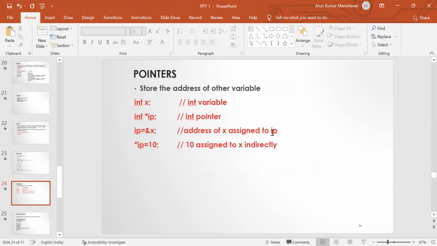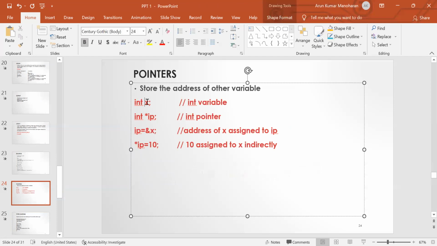And the next one is a pointer. So pointer is also a derived data type. This pointer is a variable which contains the address of another variable. So here int x is an integer variable. The declaration for a pointer variable is data type followed by asterisk symbol, and then the pointer variable name. So here in this example, ip is a pointer variable because this variable is preceded with an asterisk symbol.